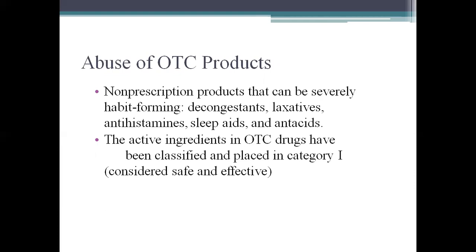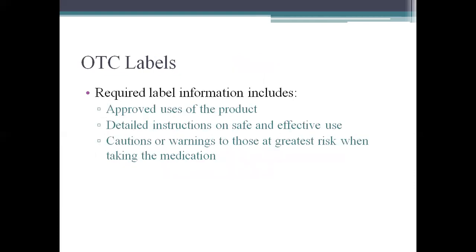The active ingredients in OTC drugs have been classified, and those placed in category 1 are considered safe and effective. OTC labels: the required label information includes approved use of the products, detailed instructions on safe and effective use, cautions or warnings to those at greatest risk when taking the medication.